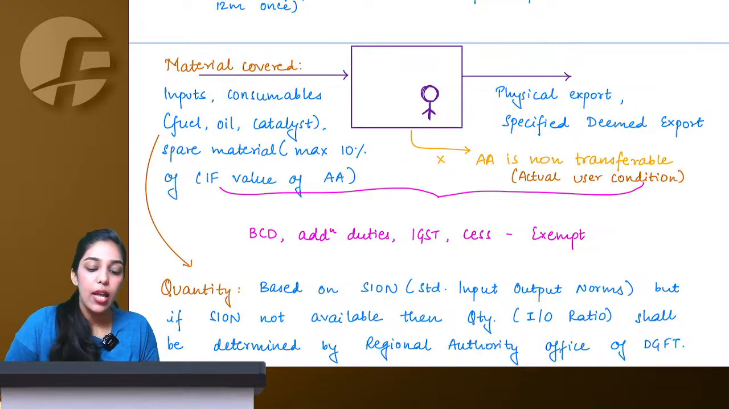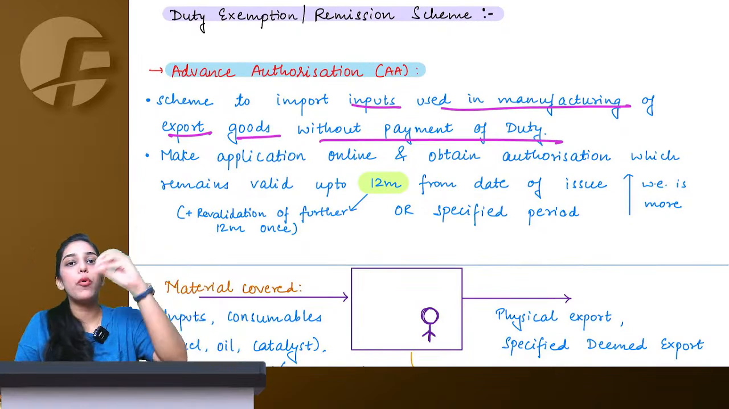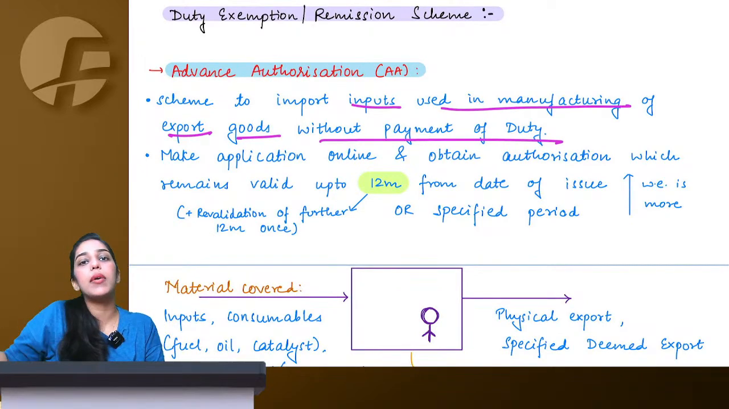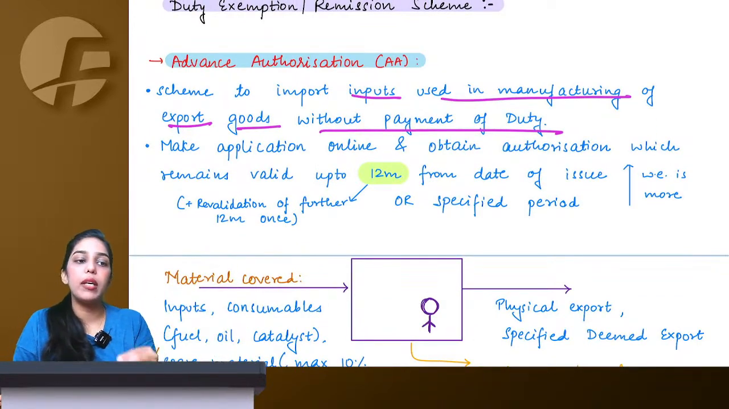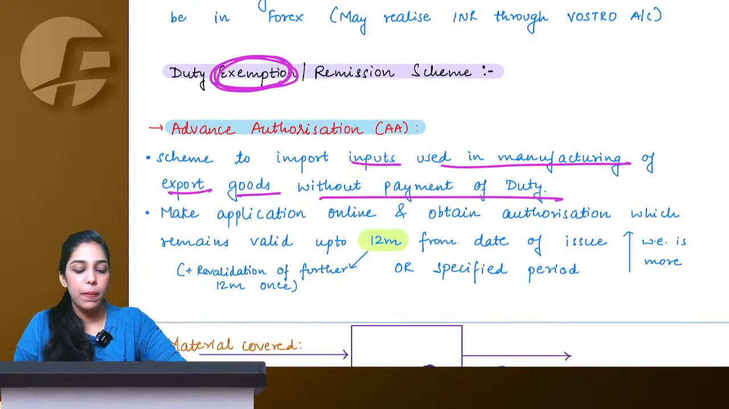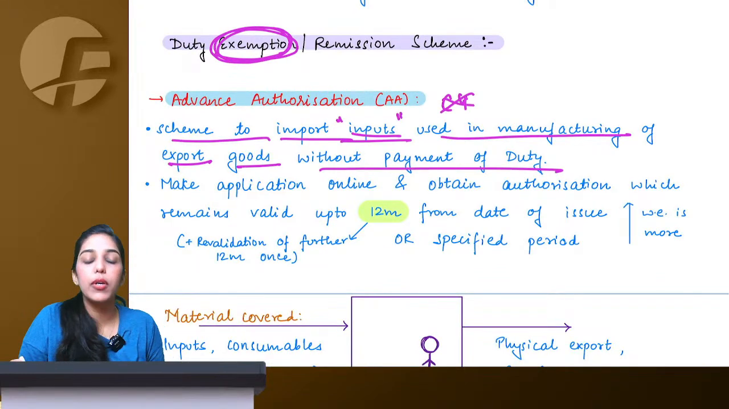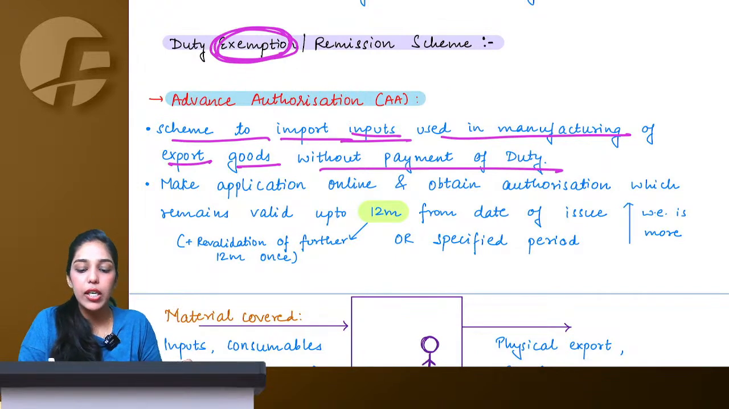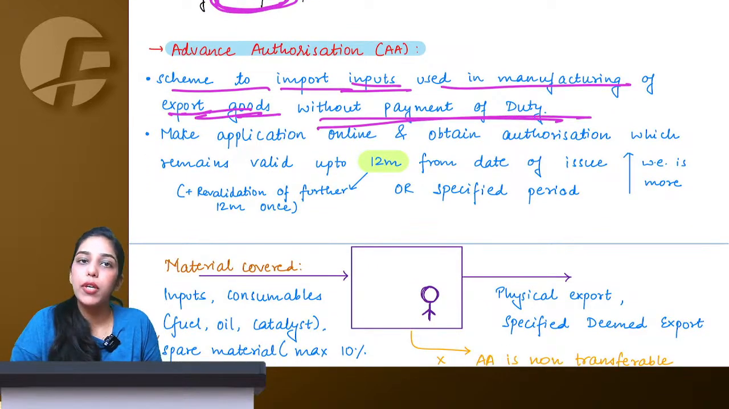We understand this thing. So I will in advance go to government and tell government that I want to import certain goods which I am going to use in manufacturing of a particular thing which ultimately is going to be exported. Therefore, when I import those goods, government will tell me, okay, you don't pay import duty, which is duty exemption. So here, scheme to import inputs. We are talking about inputs here, not capital goods, because for capital goods we have a separate scheme, which is EPCG. Advance authorization is specifically only for inputs used in manufacturing of export goods without payment of duty.